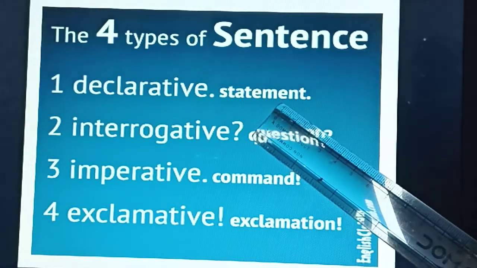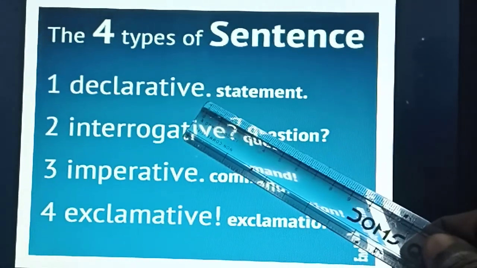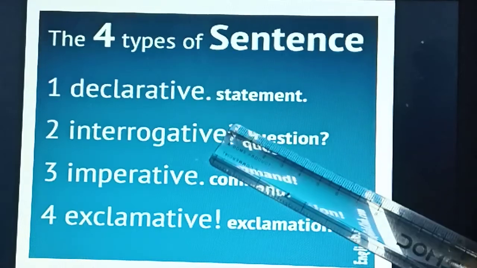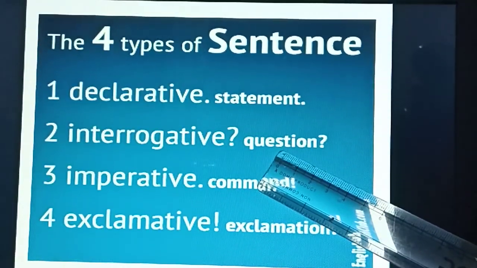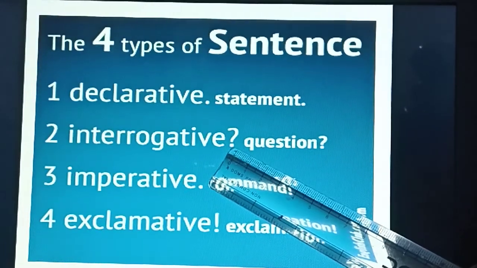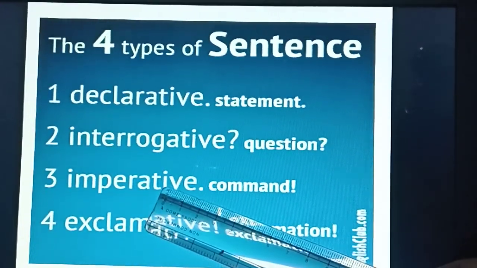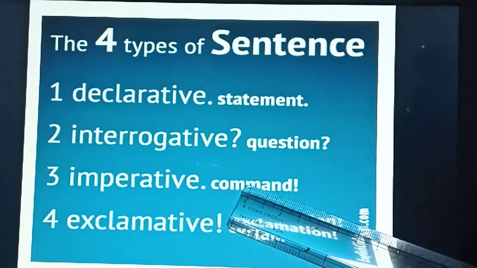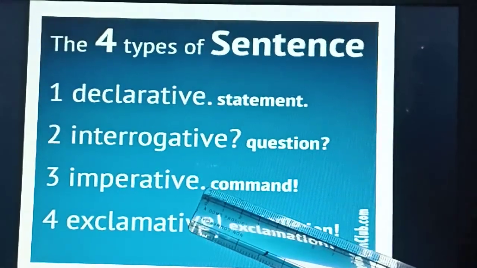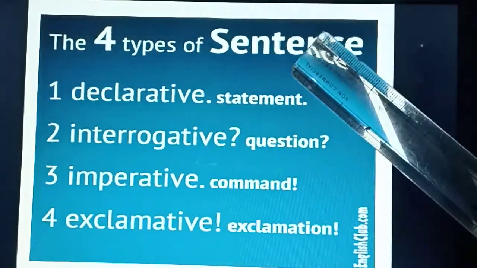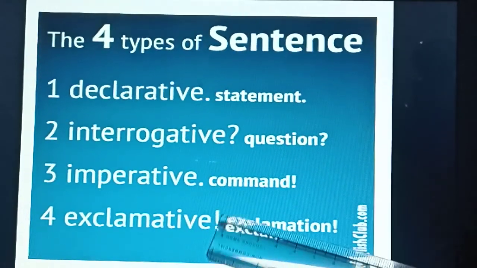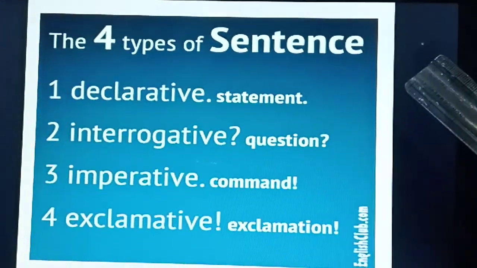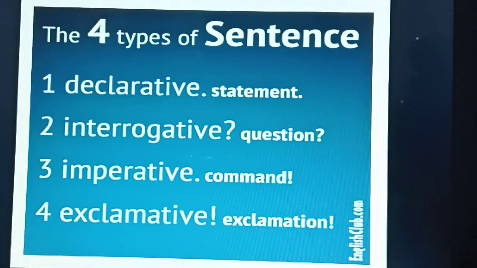Okay, so the first one is statement, which ends with a full stop. Second one is an interrogative. It's a question which ends with a question mark. Third one is an imperative. It's a command or request which ends with a full stop. Exclamation, it ends with the exclamation mark. Do you all understand this?